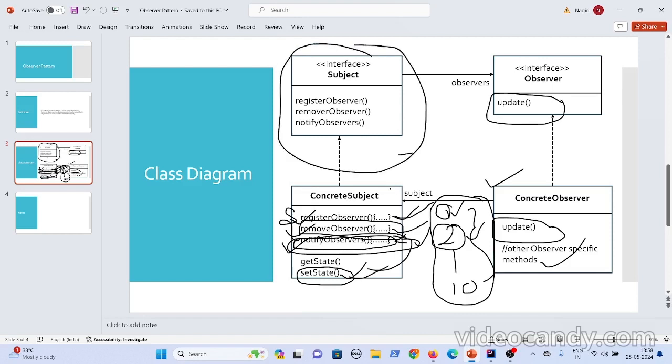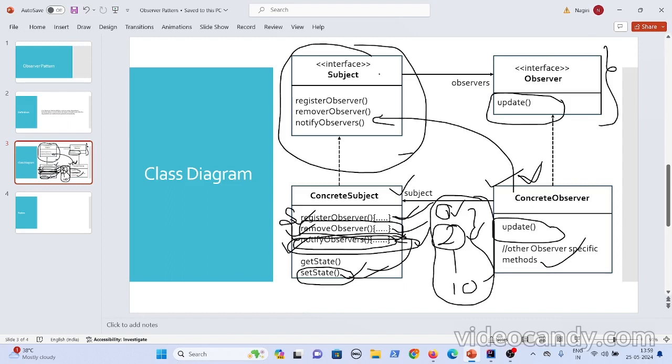And if you see here, the subject is implementing the subject interface. These are all concrete subjects and concrete observers. For observer you have an interface, and likewise you have an interface for the subject as well. Why we have done it this way is, there can be, let's say, this observer is interested in multiple subjects. Now it is not just interested in the weather data. Maybe it is interested in some other data as well. What it can simply do is go and register on this subject as well. So it would be easy for the observers as well.